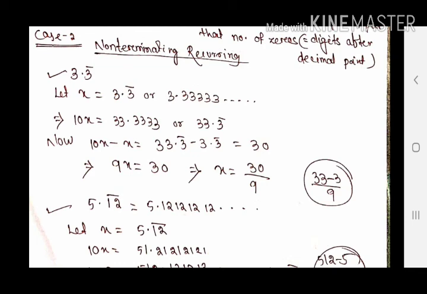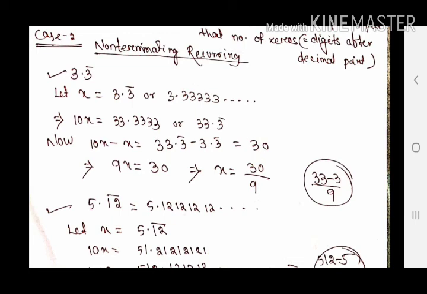The first example is 3.3 bar. There is also one shortcut, which we will discuss later. First we will discuss the actual way. Whatever value is there in the non-terminating recurring decimal, we take that as x. Suppose x equals 3.3 bar. Then we write 10x. 10x means the decimal shifts once to the right, so it is 33.3333, that is 33.3 bar. The previous was 3.3 bar. Now we subtract: 10x minus x, 33.3 bar minus 3.3 bar.